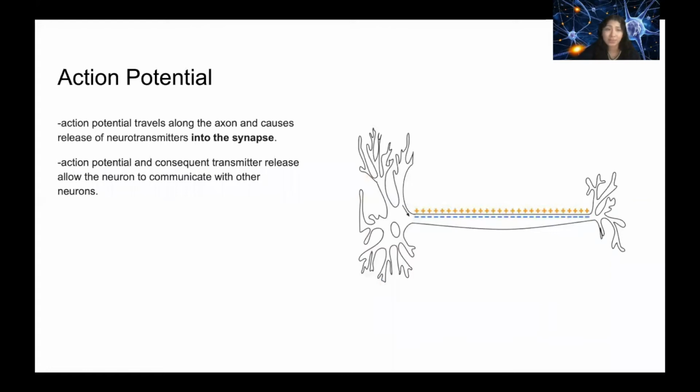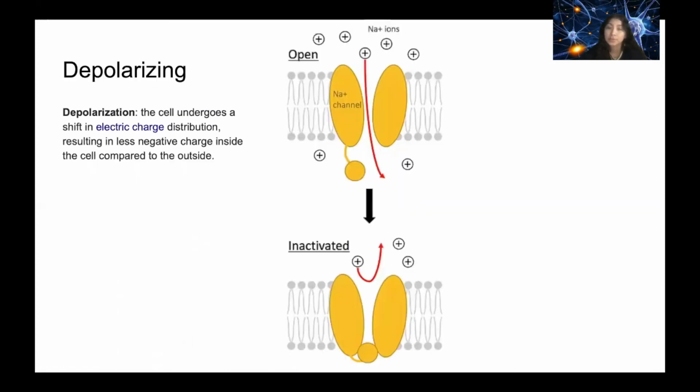So now let's talk about action potential. I just mentioned it, but what is it? There's going to be either excitatory or inhibitory ion flow. Right here, action potential. It travels across the axon, as the arrow indicates, and it causes a release of neurotransmitters into the synapse. What does this mean? This transmitter release, the action potential, it's going to allow the neuron to communicate with other neurons. Transmitters get released, and then it allows for communication. That's really what it is in its essence.